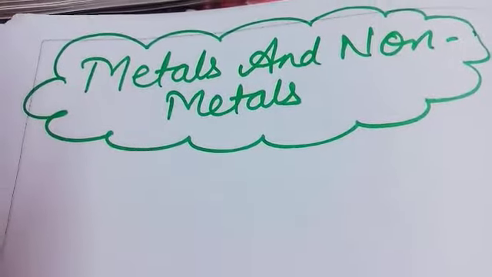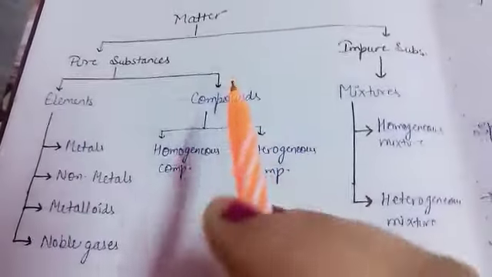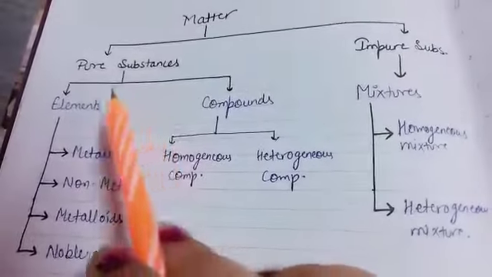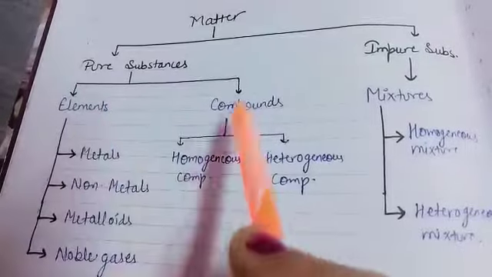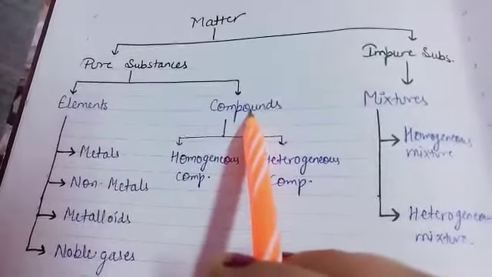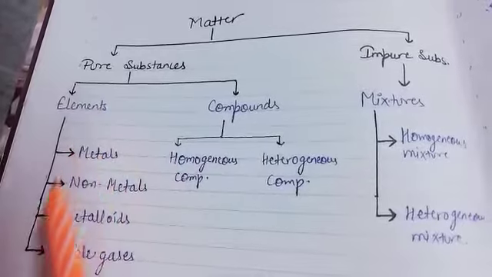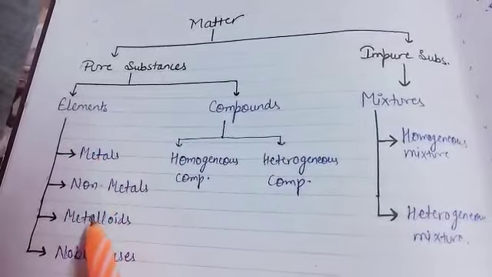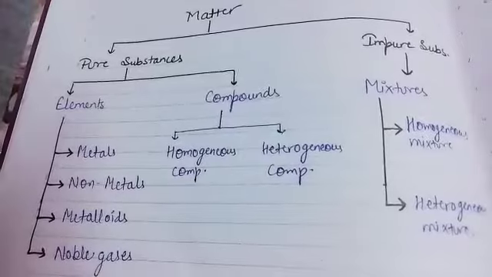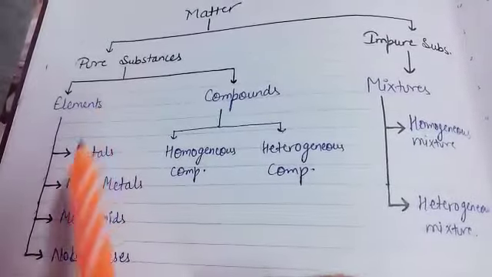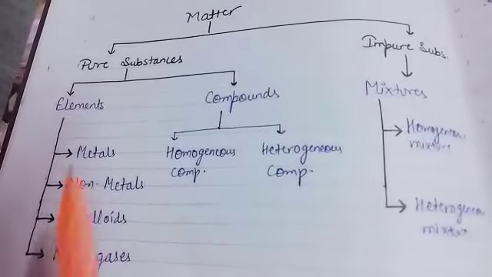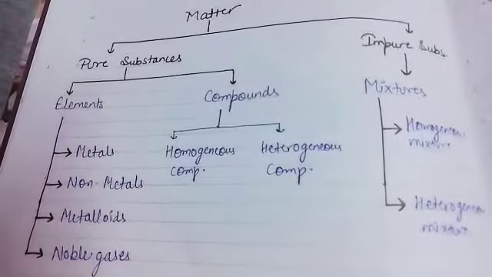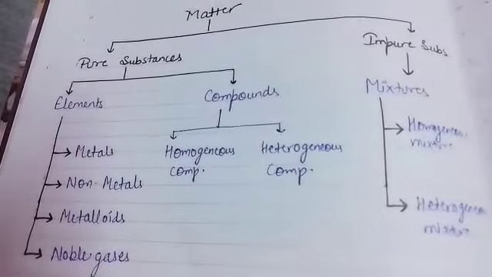Here is one simple flow chart for understanding this. You know that matter is broadly classified into two: pure substances and impure substances. Pure substances are again classified into elements and compounds. Then elements are classified into metals, non-metals, metalloids, and noble gases. All 118 elements are classified into these four types.